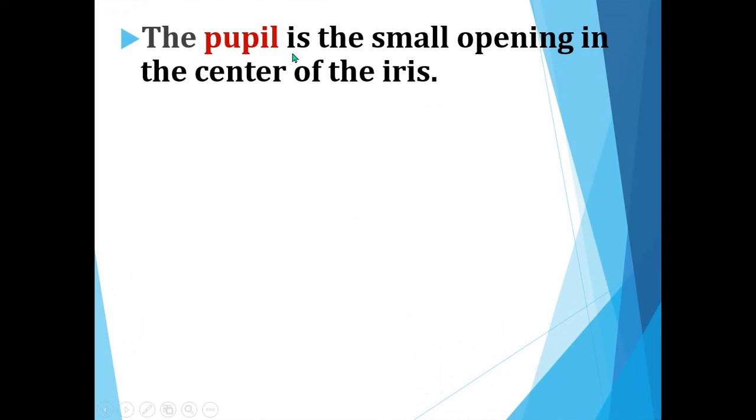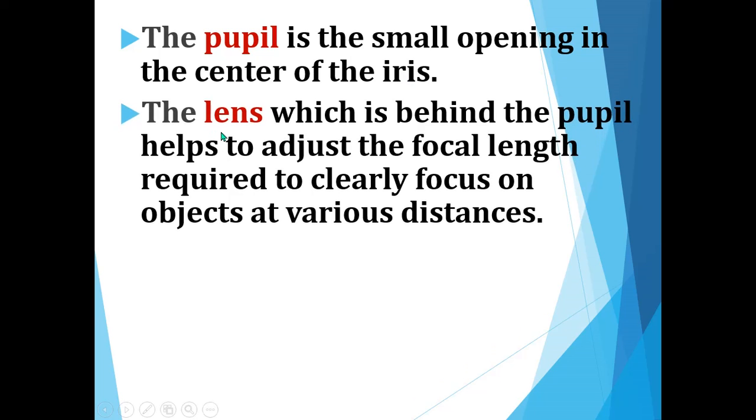And next, pupil is the small opening which is present in the center of the iris. And the lens is formed behind the pupil.